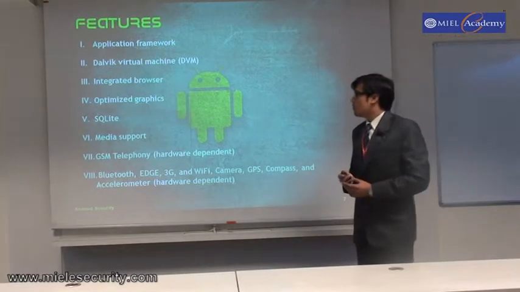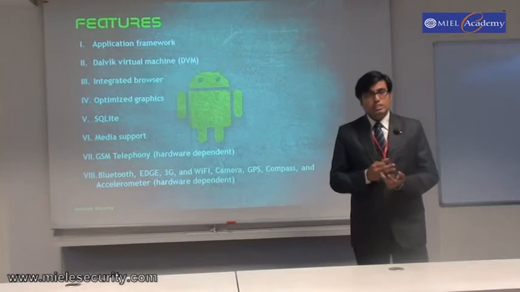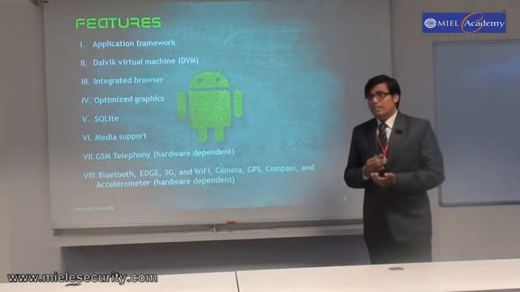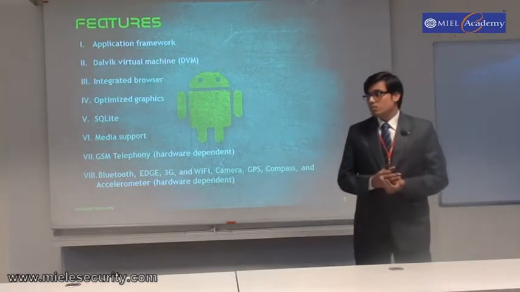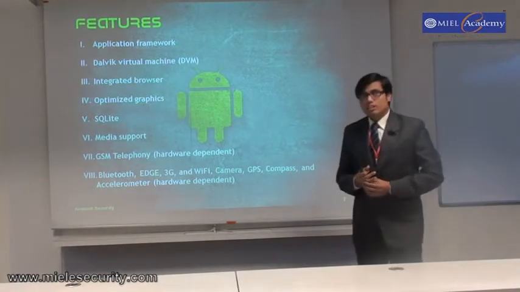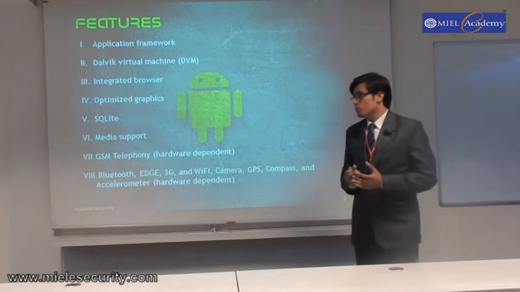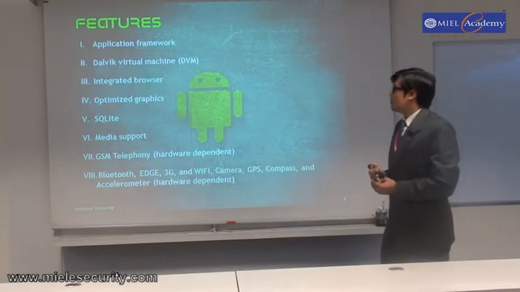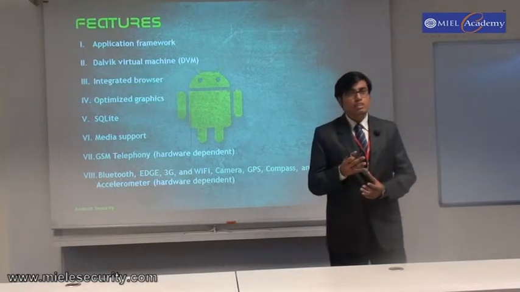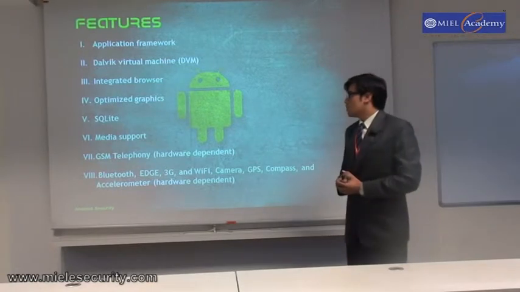Android is optimized for graphics. That is, it supports VGA, 2D and 3D graphics depending on the hardware. For 3D graphics, it supports OpenGL, and it depends on the hardware. Like we have many processors like NVIDIA Tegra or Scorpion processors. Those can render 3D graphics. It has SQLite, which helps to work with relational databases. As an operating system, it requires databases, so it requires SQLite.